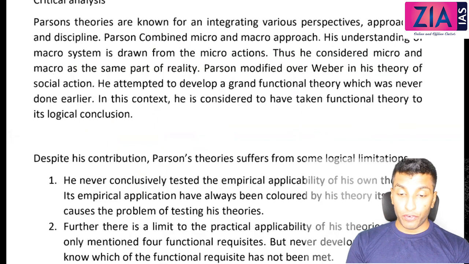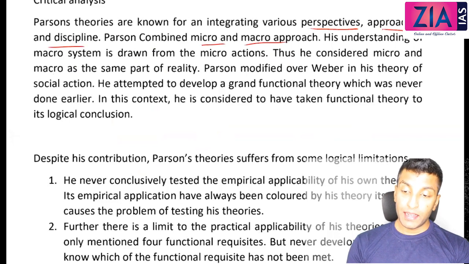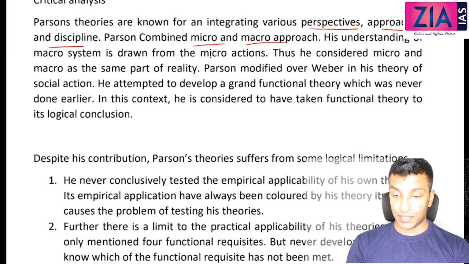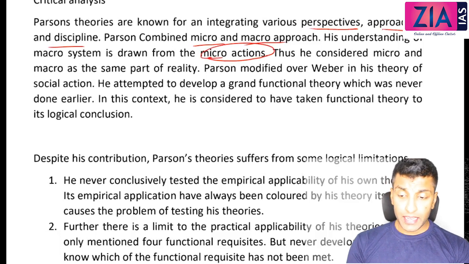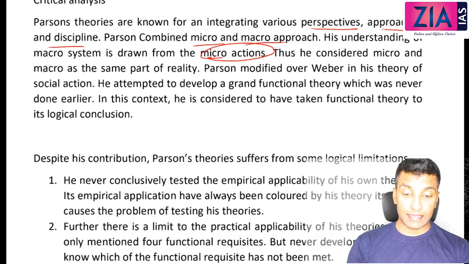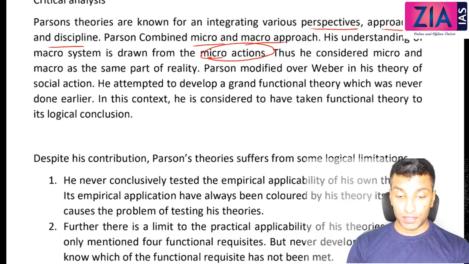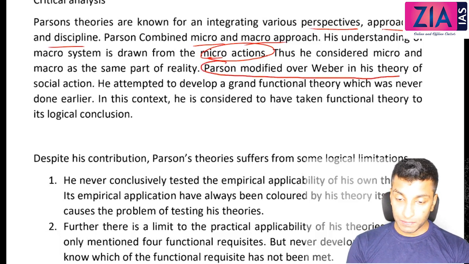Parsons' theories are known for integrating various perspectives, approaches, and disciplines. Parsons combined micro and macro approaches. His understanding of the macro system is drawn from micro actions. Thus, he considered micro and macro as the same part of reality. Parsons modified Weber in his theory of social action. We know how he modified Weber, right?